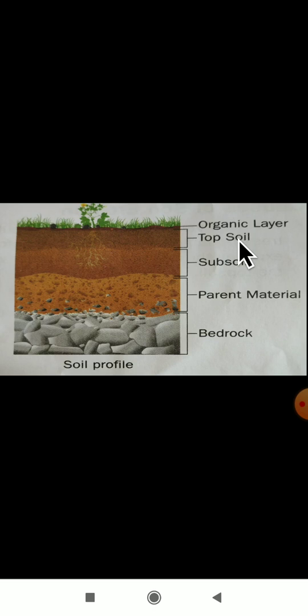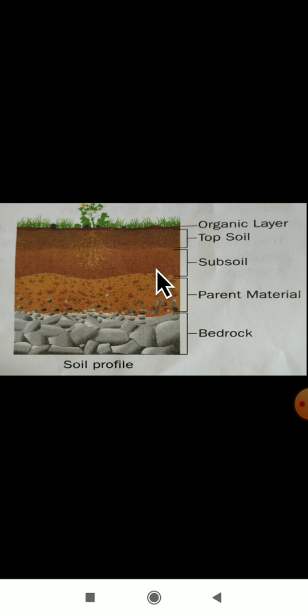It is very rich in humus and poor in minerals. Topsoil is rich in humus, poor in minerals, and very dark in color. Here you can grow plants. It is very suitable for plant growth.